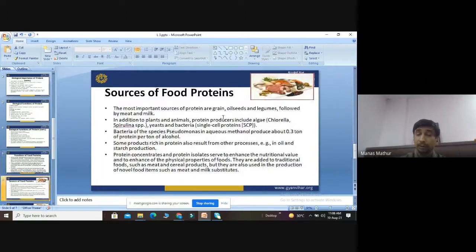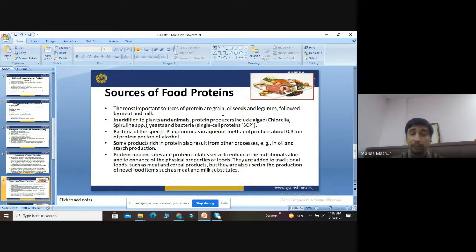Then we discuss what are the sources for the food proteins, how we can obtain the food proteins from the diet. So the most important sources of protein are grains, oilseeds, legumes, followed by mutton and milk. All these are very good sources of protein. Besides that, in addition to plants and animals, we can also consume proteins from algae like chlorella and spirulina. These are also edible algae, yeast, and bacteria, which contain many single cell proteins.